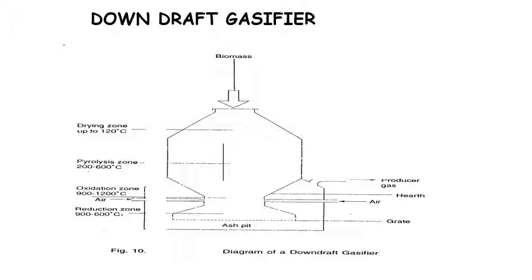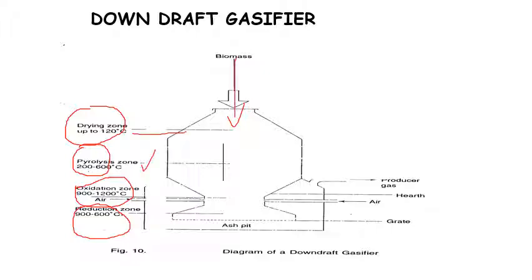Once again, here are the temperatures: the reduction zone is around 900 to 600, and oxidation takes place from 900 to 1200. Pyrolysis takes place between 200 and 600, followed by the drying zone. So initially when the biomass is taken, drying takes place, then it comes to the pyrolysis zone, then the oxidation zone and the reduction zone, and you can see the ash pit at the bottom.